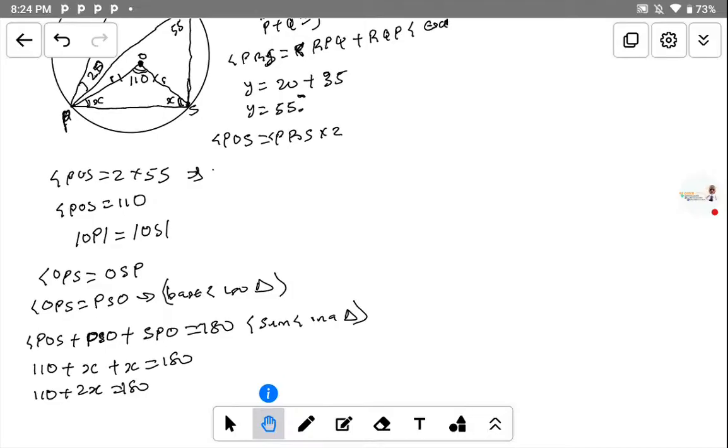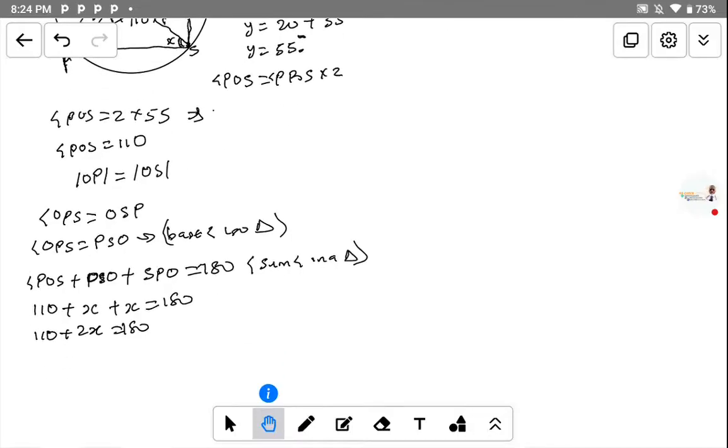If you collect like terms, we have 2S is equal to 180. Take this 110 to that side, that gives us minus 110. So 180 minus 110 will give us 70. So that means we have 2S is equal to 70. Now let's find the value of S.